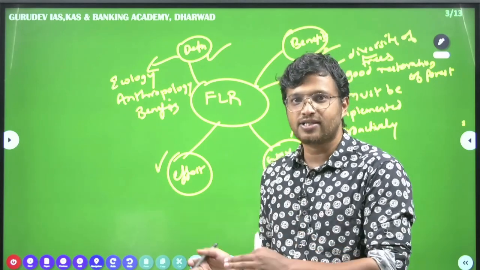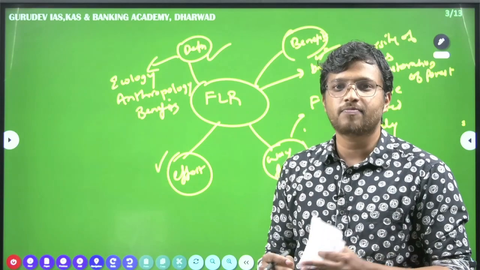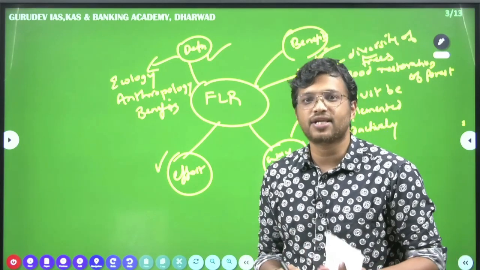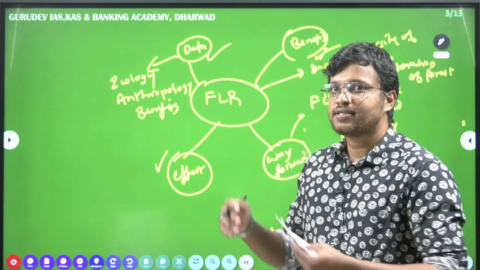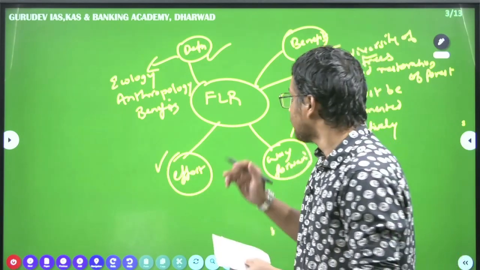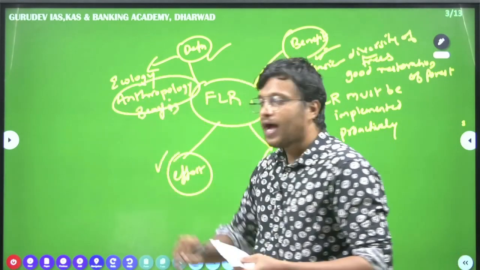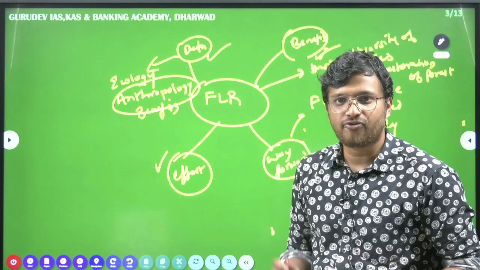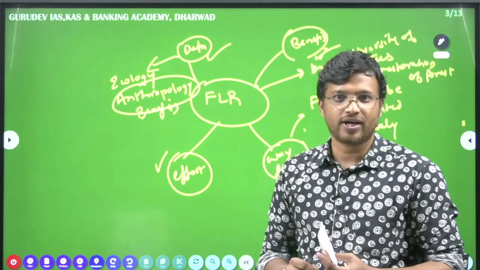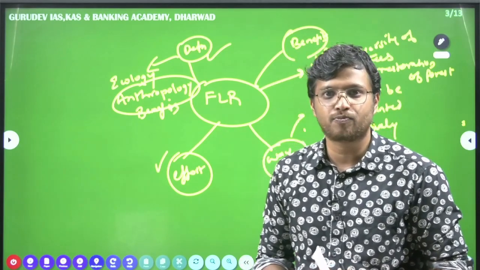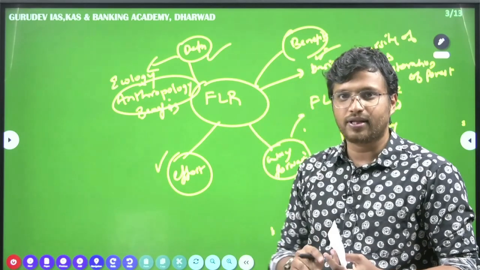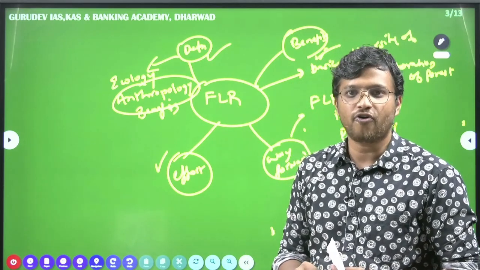If we have one variety of trees, it may be vulnerable to one type of weather condition and may die off. But when we have a diversity of trees, the sustainability of those trees will be maintained, and the FLR will be maintained. And anthropologically, when there is diversity of trees, the natural resources available are diverse. The resource pool is varied. So you have to know that FLR is mainly based on the diversity of trees.